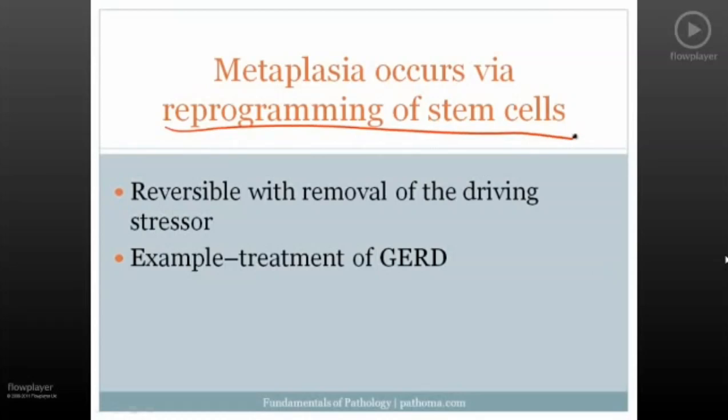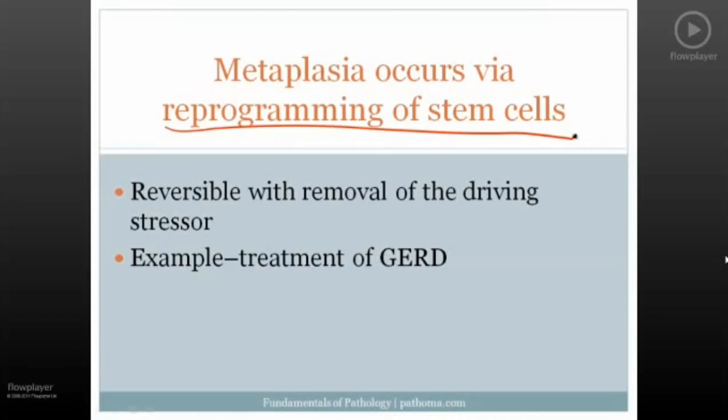So there are stem cells present, for example, in the esophagus, in this case the lower third of the esophagus, and those stem cells have the ability to produce new squamous cells. If they see acid, they begin to say, well, squamous cells aren't good at dealing with acid, and instead they convert themselves to columnar cells. And when they convert themselves to columnar cells, that results in the metaplasia that we've been discussing.